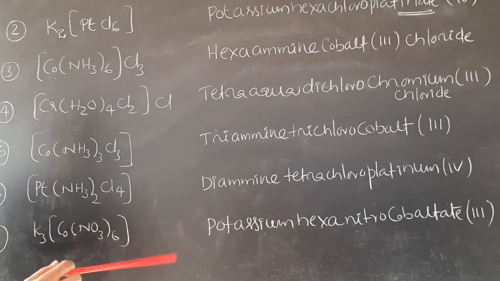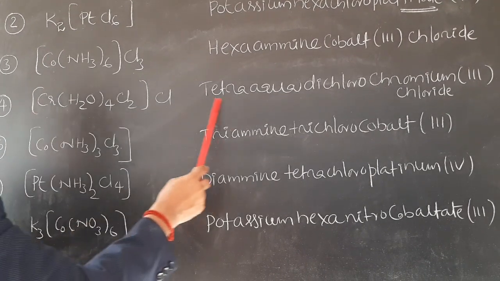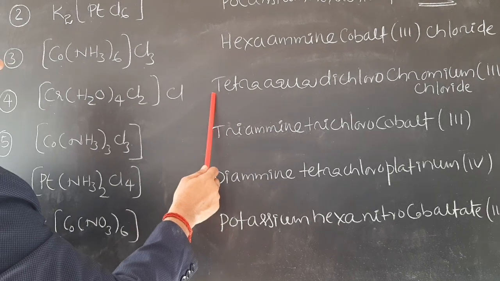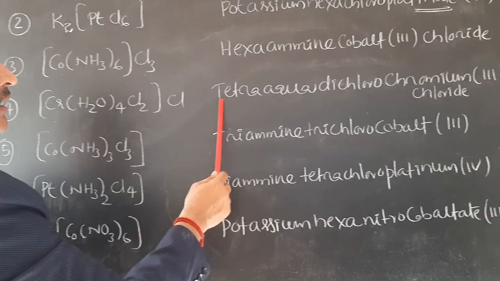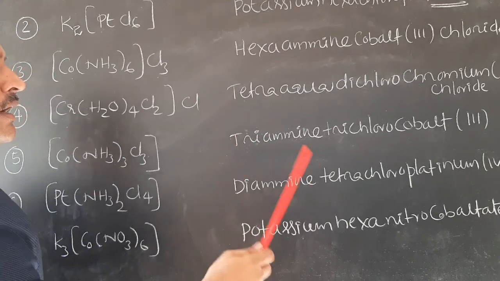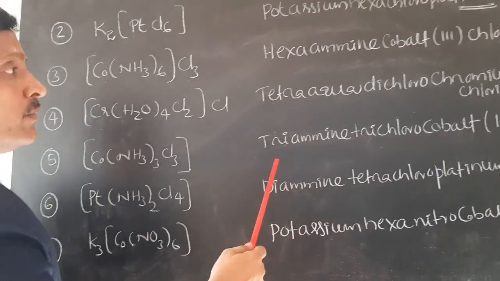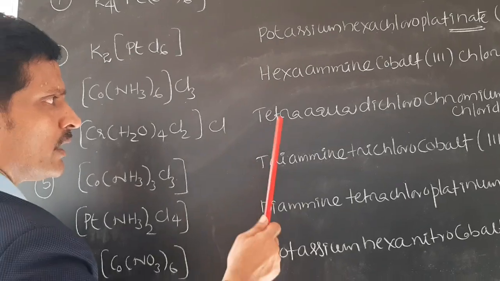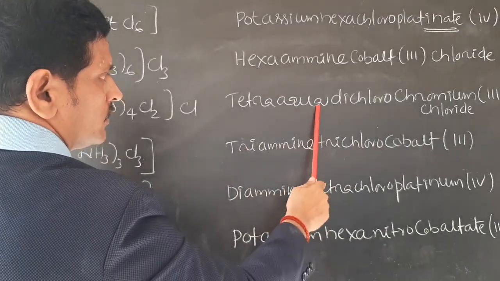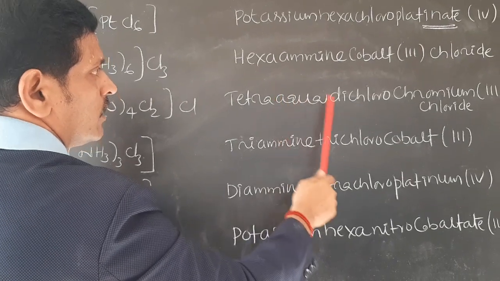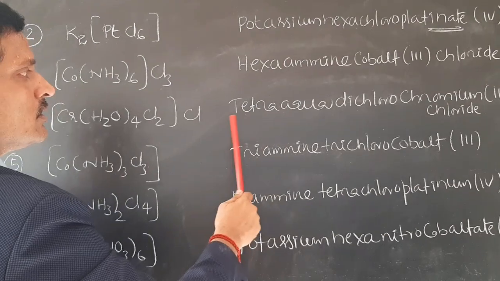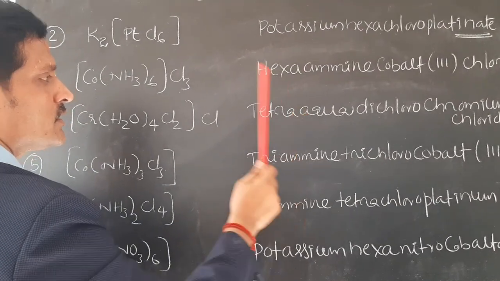So here a doubt will arise. So this is tetraaqua. Some may consider T the starting letter, but you must not consider the prefixes di, tri, tetra, etc. You have to consider the first letter of the ligand's direct name. So aqua A, chloro C. So this comes first, not this. This is not considered. Only A is considered. Next.